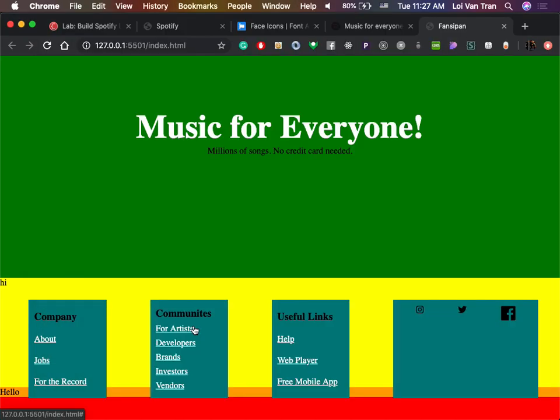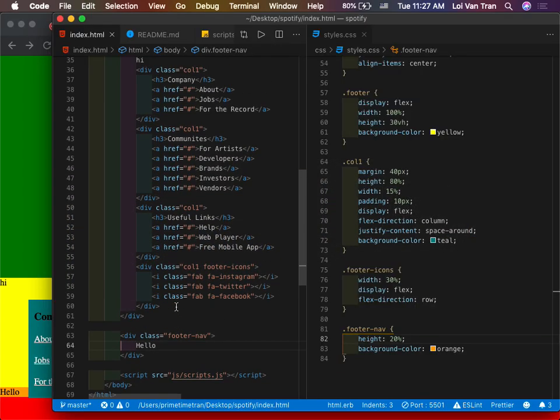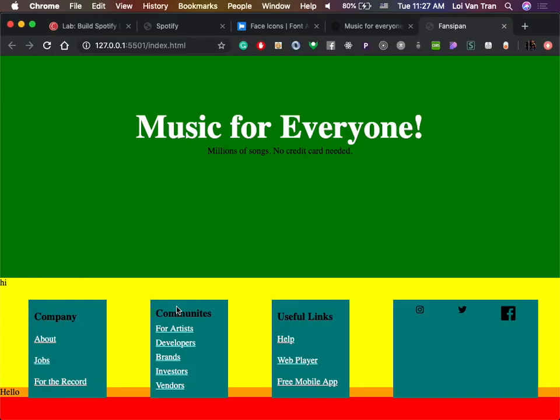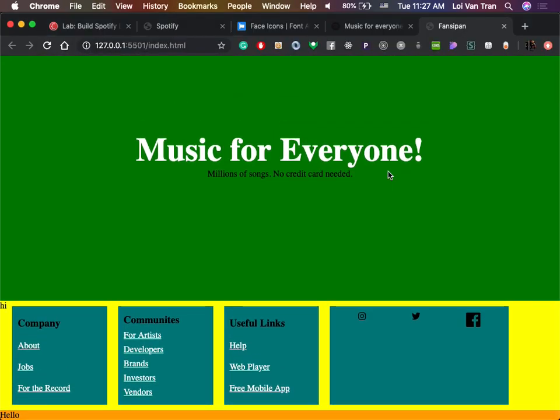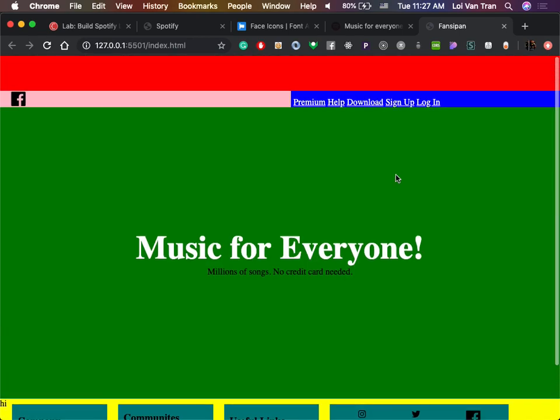Interesting though. Why is it underneath these? I think we have too much margin. We have too much margin on our columns up here. So let's give this a smaller one, say 10. And it does in fact lay out the way we want.